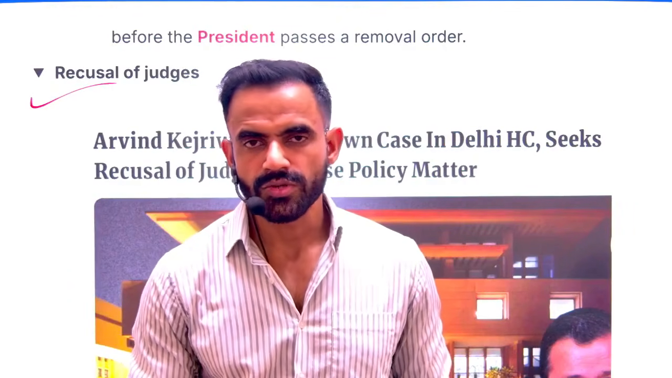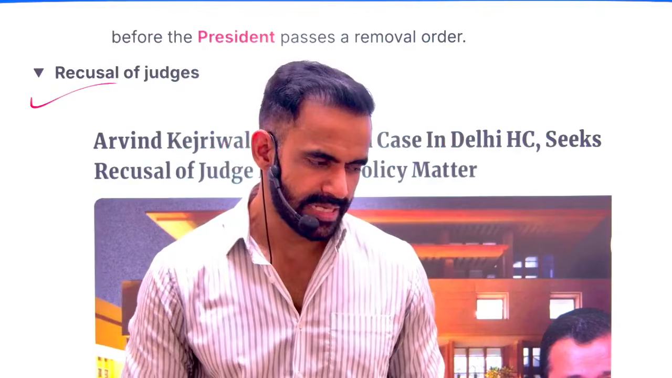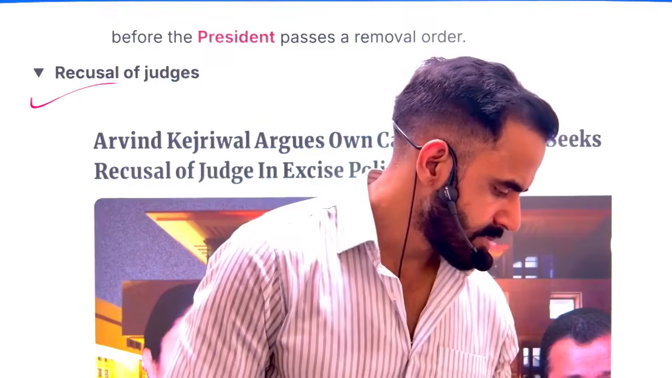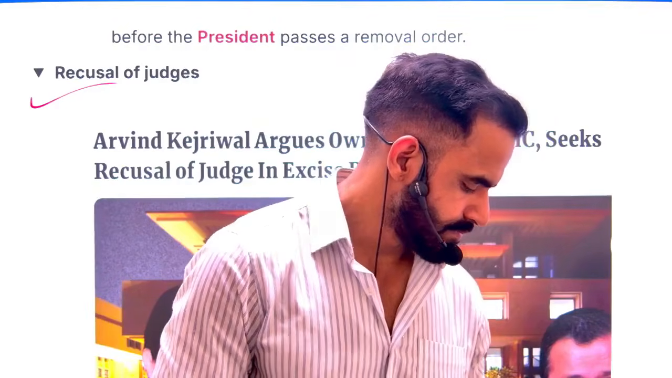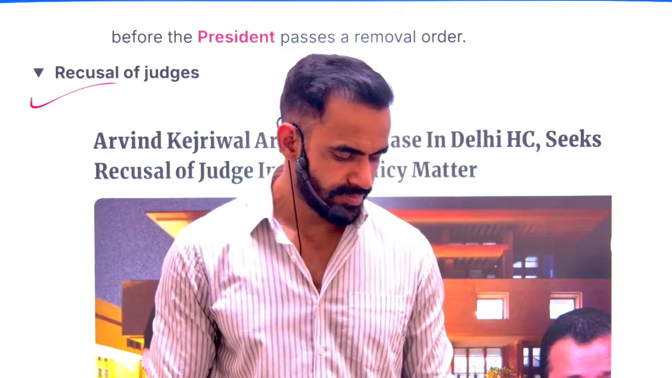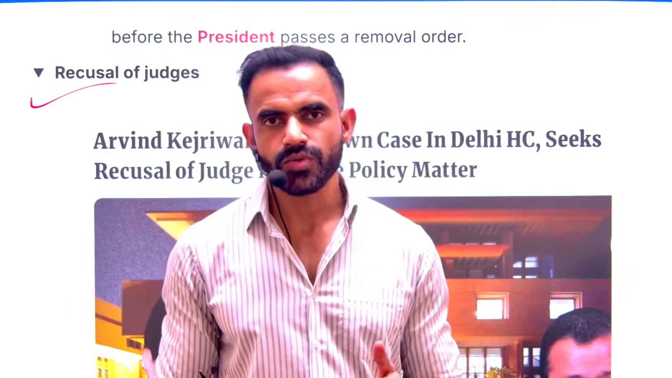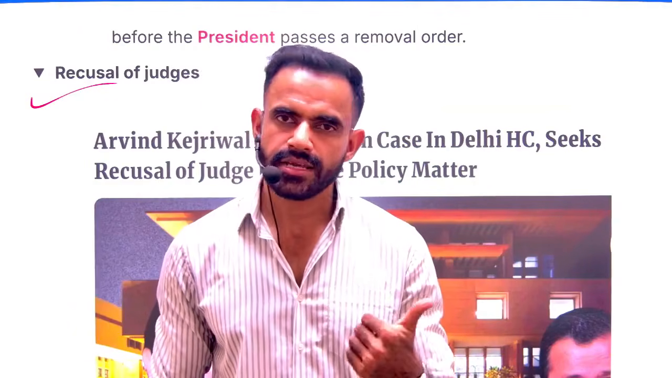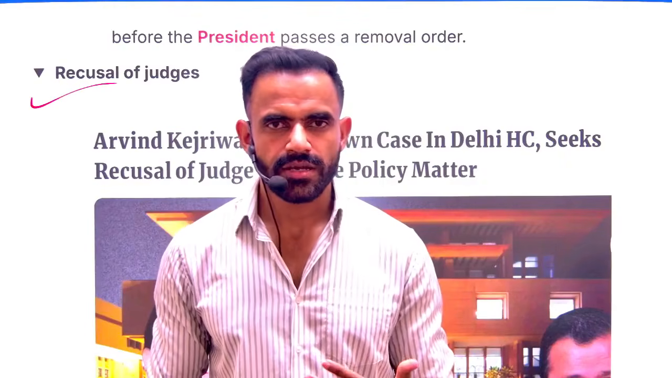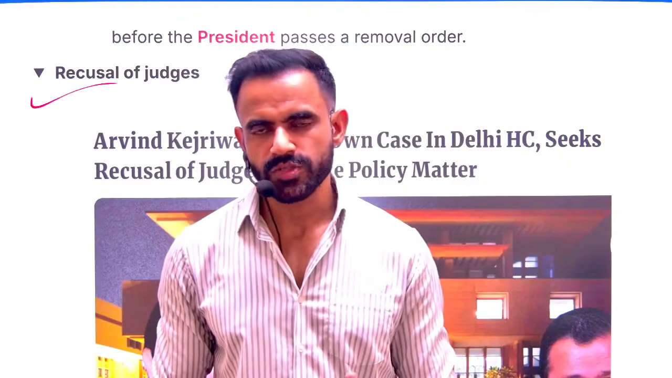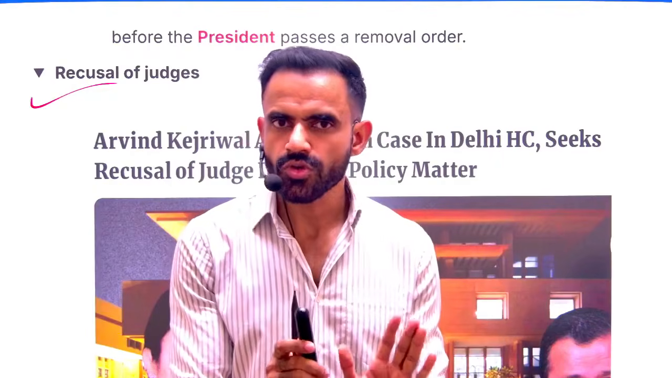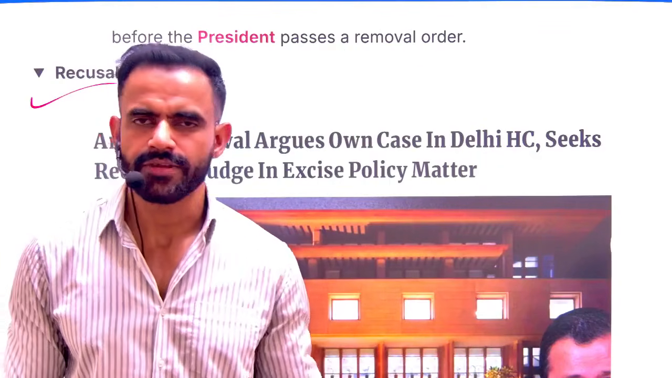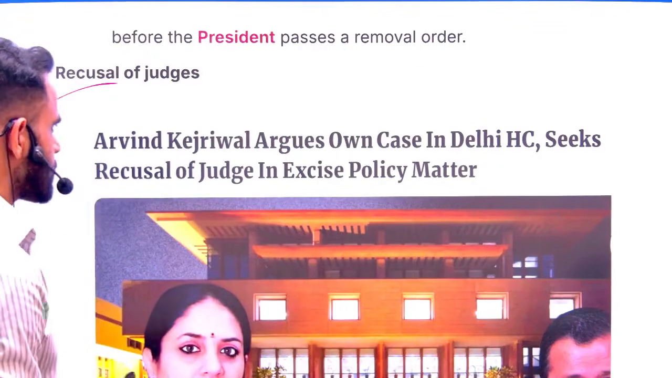Now, from exam perspective, you need to understand what is recusal. Recusal, in a very simple sense, means that someone else is going to hear this case, because there is a conflict of interest, and that's why a fair judgment will not be possible. So the judge is saying that, okay, I'm not going to hear this case, I'm out from this, someone else should hear this case because there is a conflict of interest. That is the basic sense of recusal.